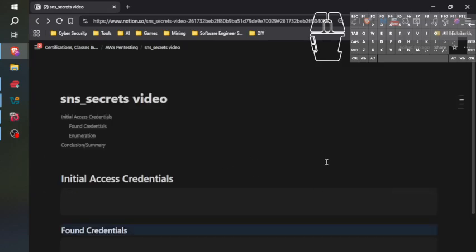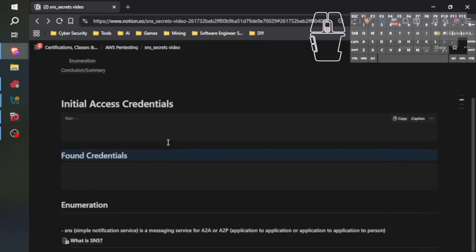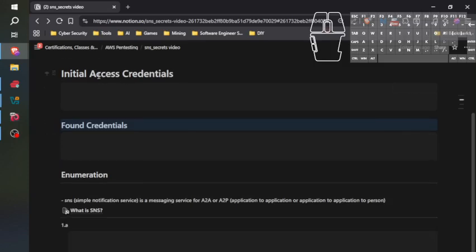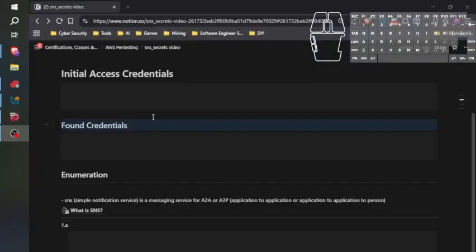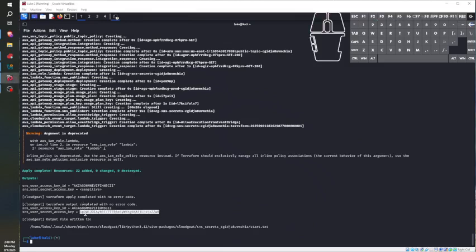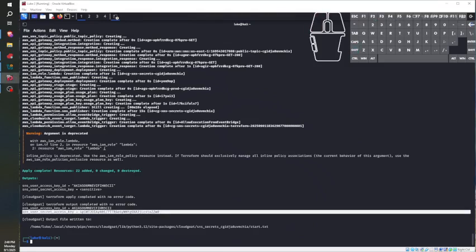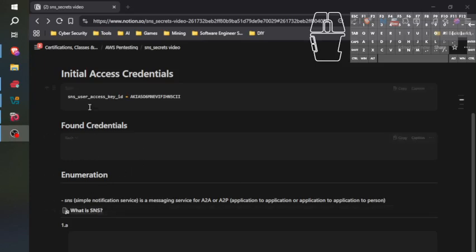Okay, back to the notes. At this point, our lab should be spun up and we should be able to get to our ethical hacking. So here we want our initial access credentials. And just like in a real pen test, CloudGoat spits out low-level access. I'm going to copy this into my notes. No, those are not found credentials. Those are initial credentials. Right into my notes.